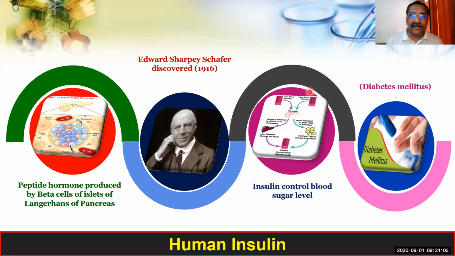Please note that this is a peptide hormone, a protein hormone, produced by the beta cells of the islets of Langerhans of the pancreas. Remember this point; for a 1 mark MCQ type question, you can expect 1, 2, 3 questions on this.